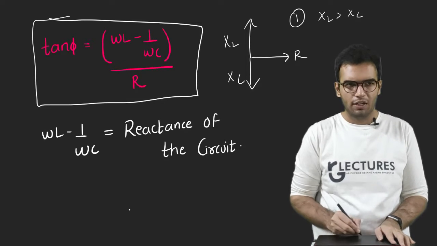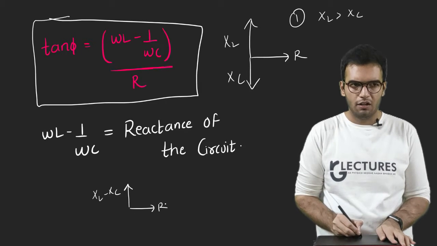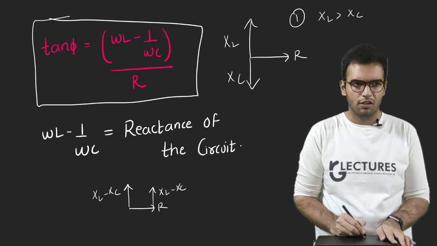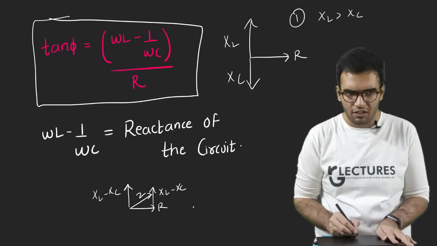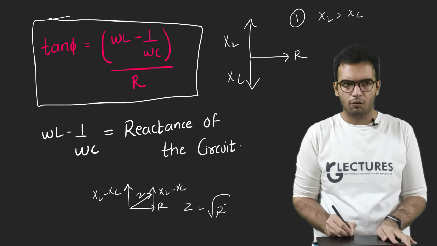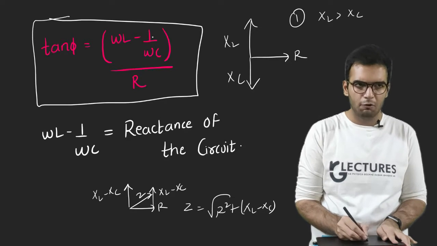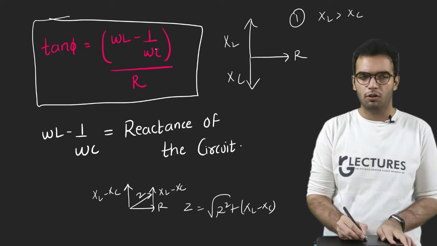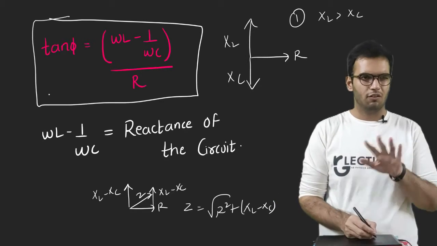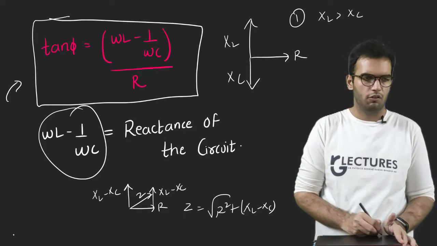So this vector will be XL minus XC, and this will be R. If I drag this vector, this will be my impedance Z. So Z is equal to the square root of R squared plus (XL minus XC) squared. What is XL? It is omega L. What is XC? It is 1 upon omega C. That is just expressed here, and that's it. This is the reactance of the circuit.